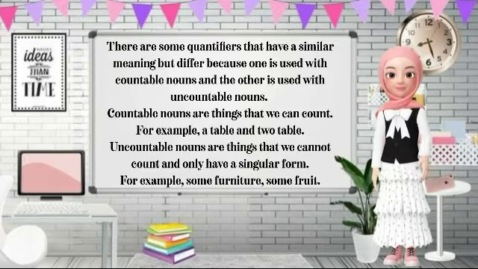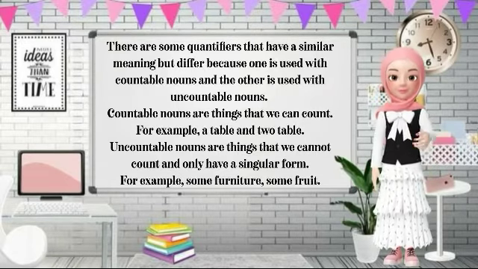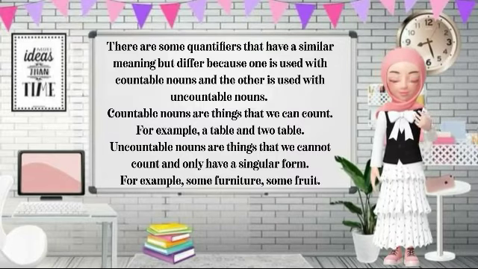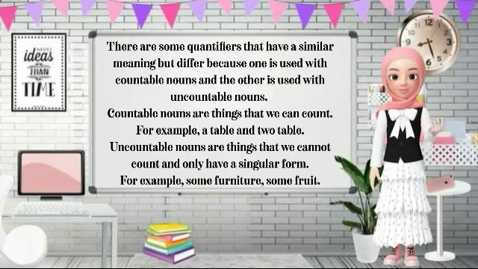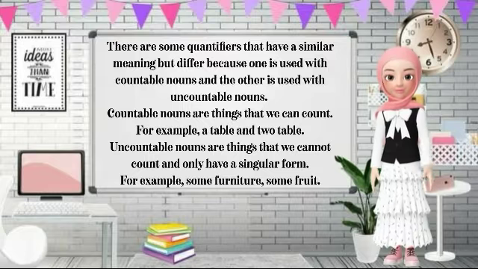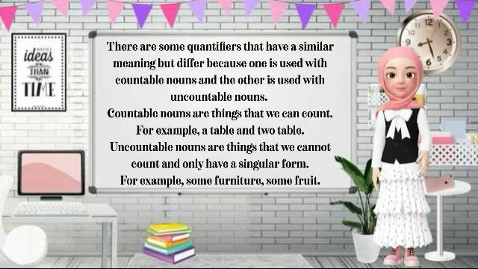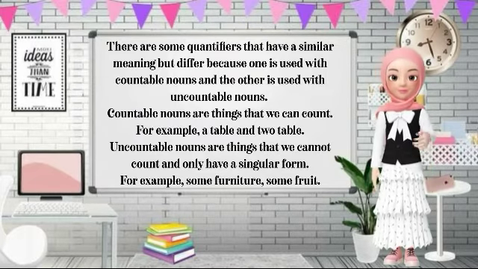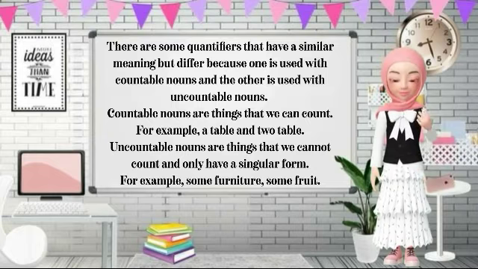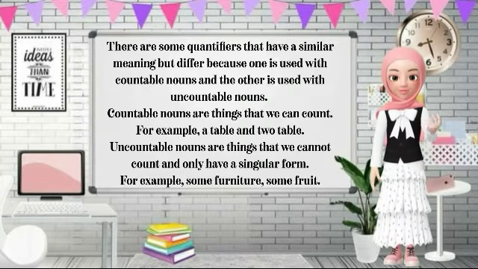There are some quantifiers that have a similar meaning, but differ because one is used with countable nouns and the other is used with uncountable nouns. Countable nouns are things that we can count, for example, a table and two tables. And uncountable nouns are things that we cannot count and only have a singular form. For example, some furniture and some fruit.